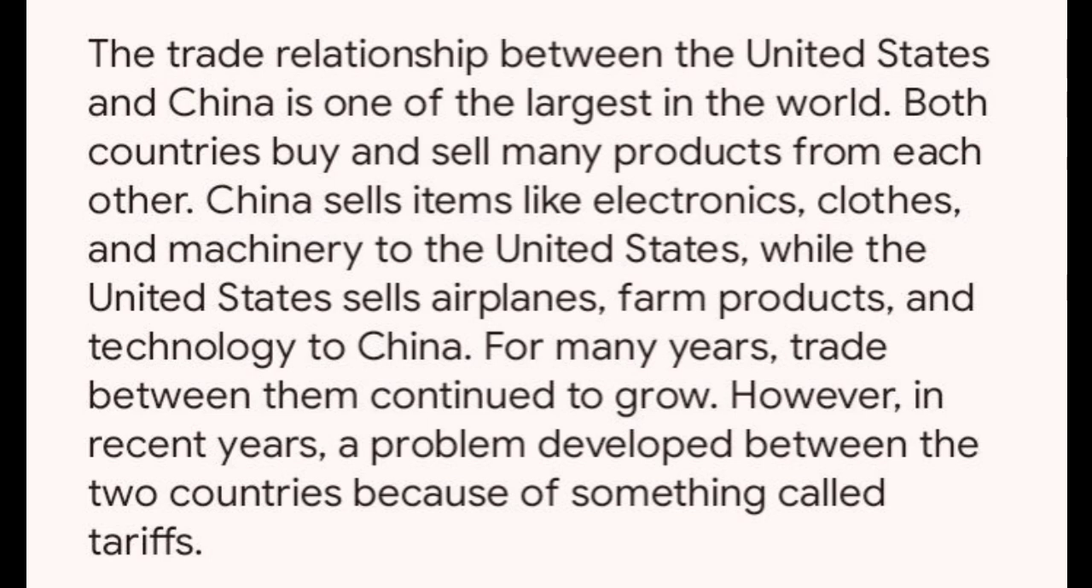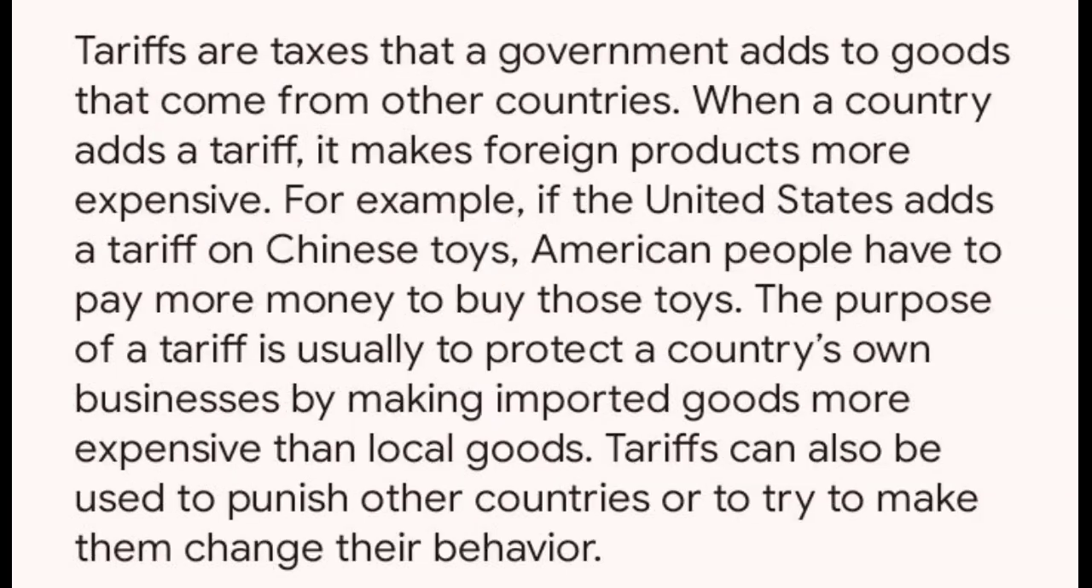However, in recent years, a problem developed between the two countries because of something called tariffs. Tariffs are taxes that a government adds to goods that come from other countries. When a country adds a tariff, it makes foreign products more expensive. For example, if the United States adds a tariff on Chinese toys, American people have to pay more money to buy those toys. The purpose of a tariff is usually to protect a country's own businesses by making imported goods more expensive than local goods. Tariffs can also be used to punish other countries or to try to make them change their behavior.